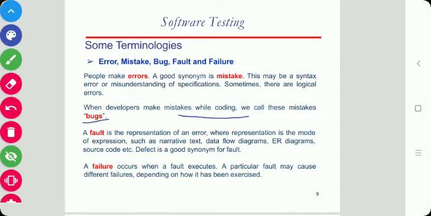An error may lead to one or more faults. A fault is a representation of an error, where representation is the mode of expression such as narrative text, data flow diagram, ER diagram, source code, etc. And defect is a synonym for fault, and a failure occurs when a fault executes.